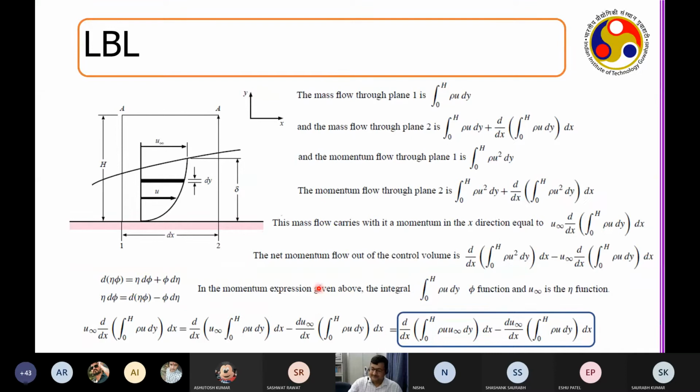Now comes the trick. These next two slides are the most important slides of heat transfer. If you understand next two slides, you understand heat transfer, boundary layer, laminar turbulent boundary layer in a huge way. So what is that? This is where I need your attention in a big way, because this is the master, the genius of Prandtl, which came in where we could really start analyzing the friction forces.